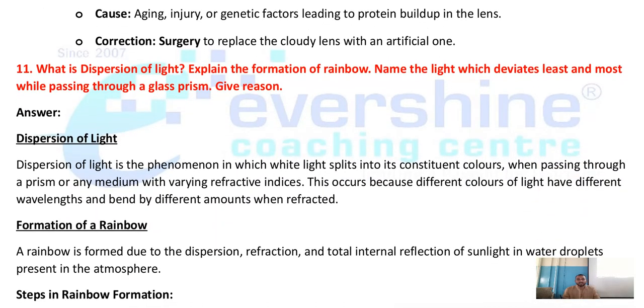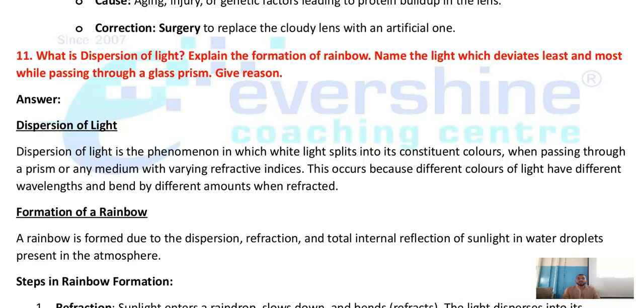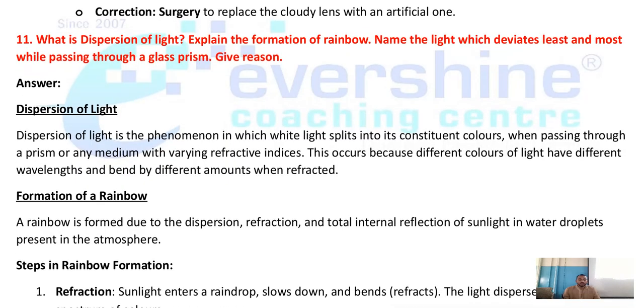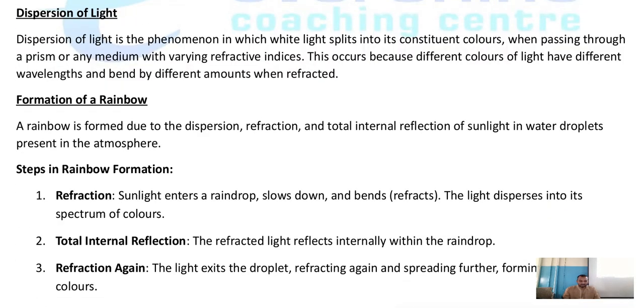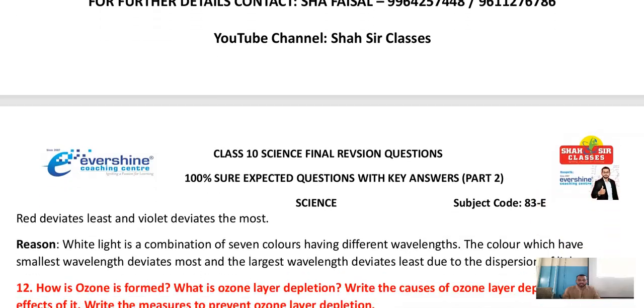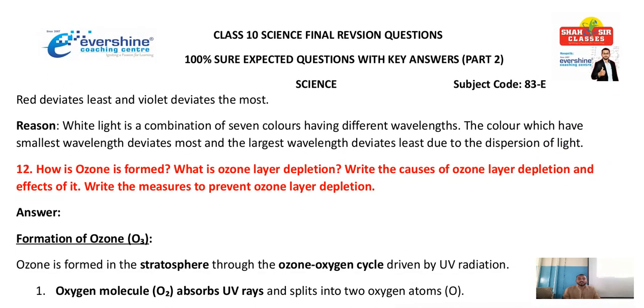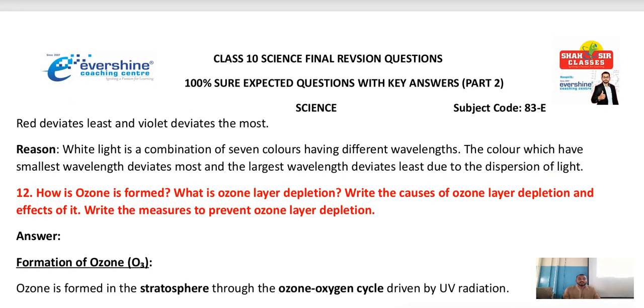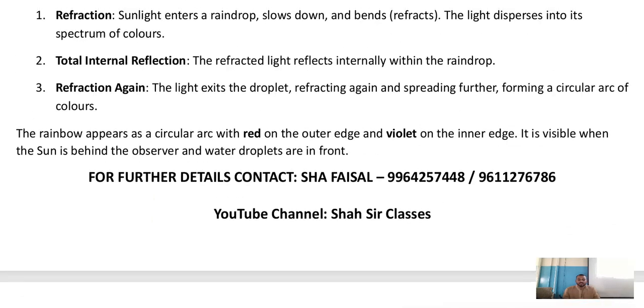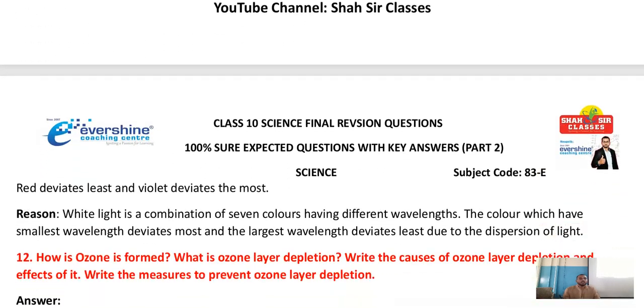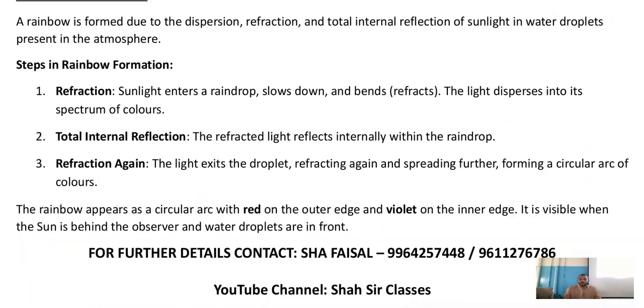Next, what is dispersion of light? Explain the formation of rainbow. Sometimes they may ask you for 1 mark: name the light which deviates least and most while passing through a glass prism. Give reason. So for dispersion of light, this is the answer. Formation of rainbow, I have shown the steps. And for the last answer, red light deviates the least and violet deviates the most. Understood?